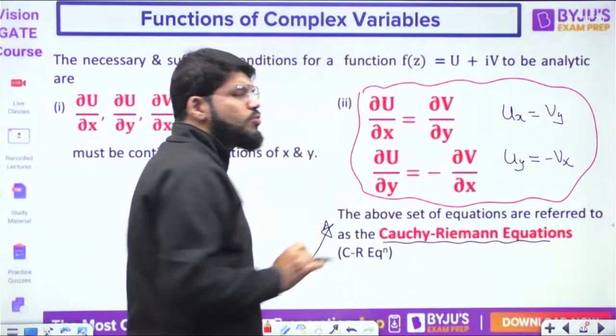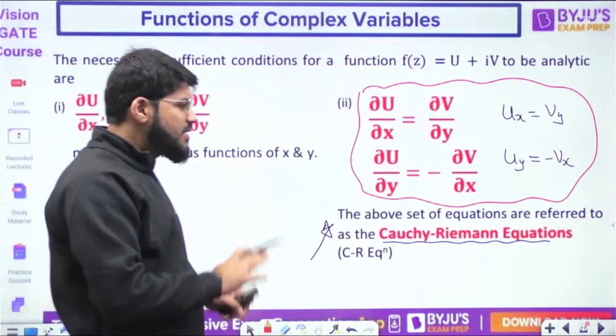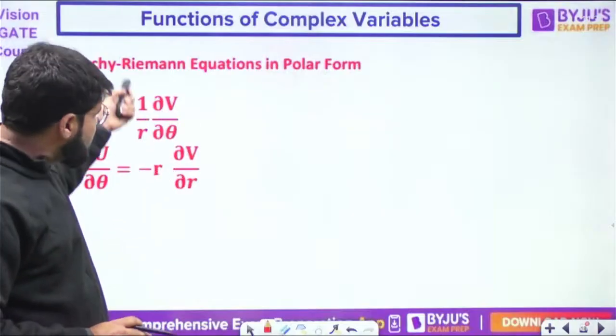Now, let us apply this to a problem, and then we'll go back in reverse and see the theory. Cauchy-Riemann equations in polar form we'll see later.